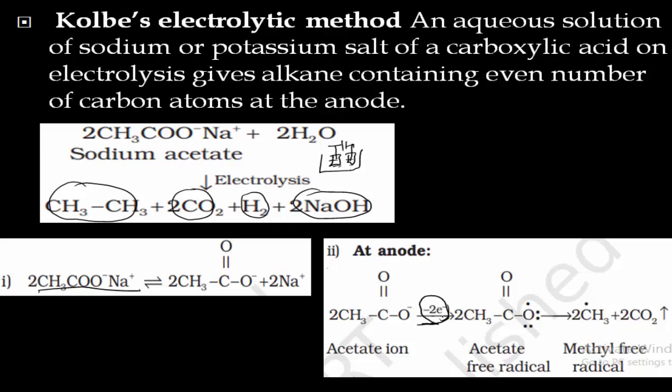So it loses 2 electrons and forms acetate free radical. Then it will further undergo rearrangement to form CH3 methyl free radical. This bond goes here and thus CO2 will be formed and 2 CH3 methyl free radicals are formed. This is at the anode.